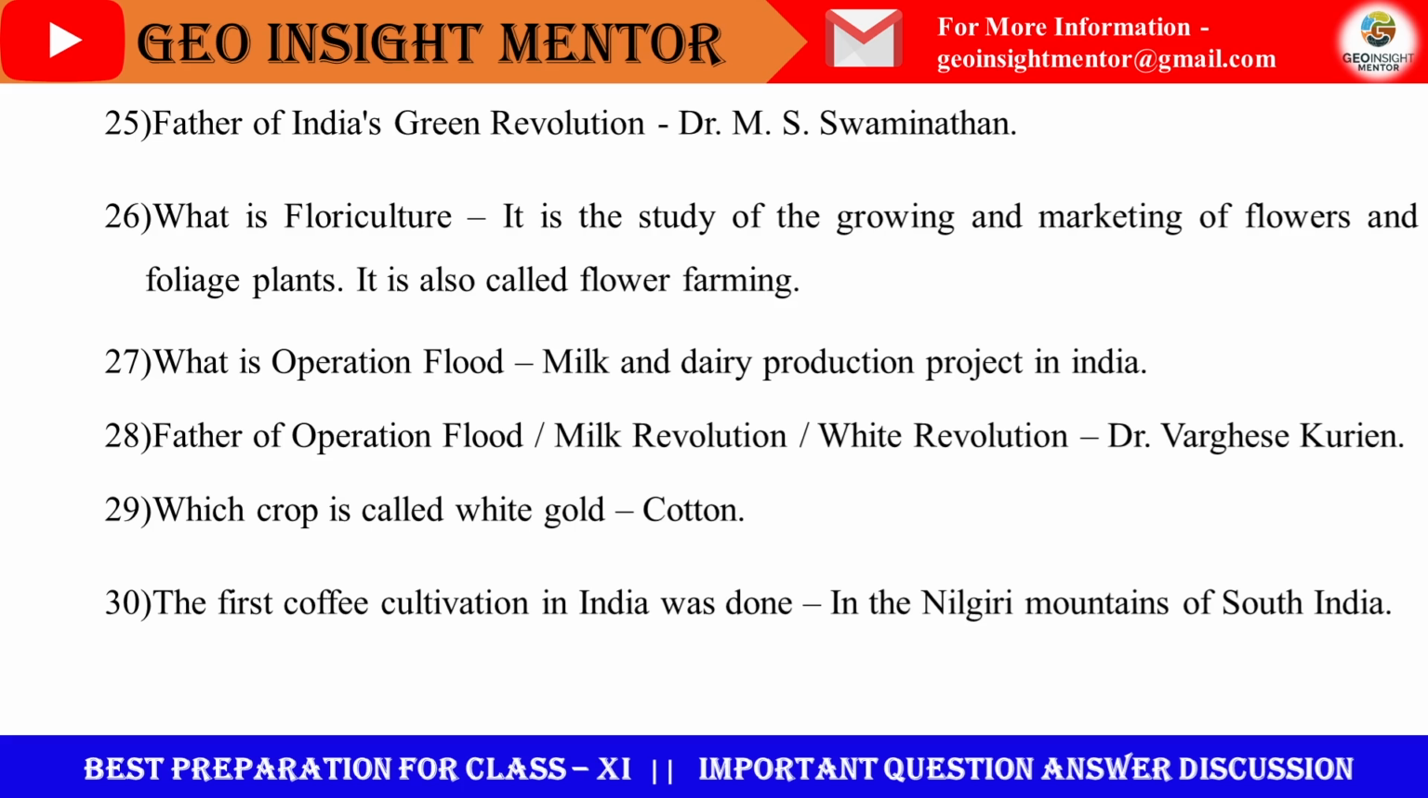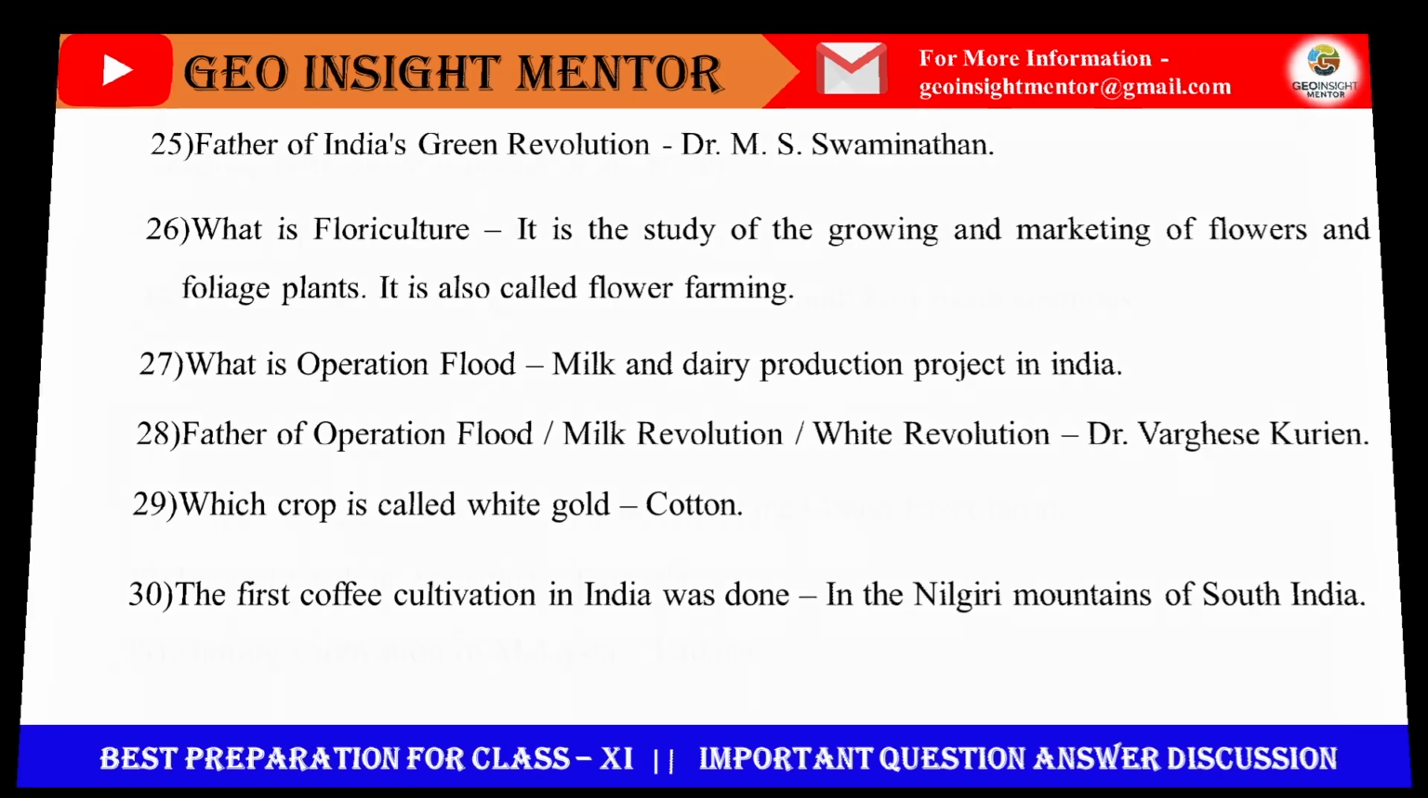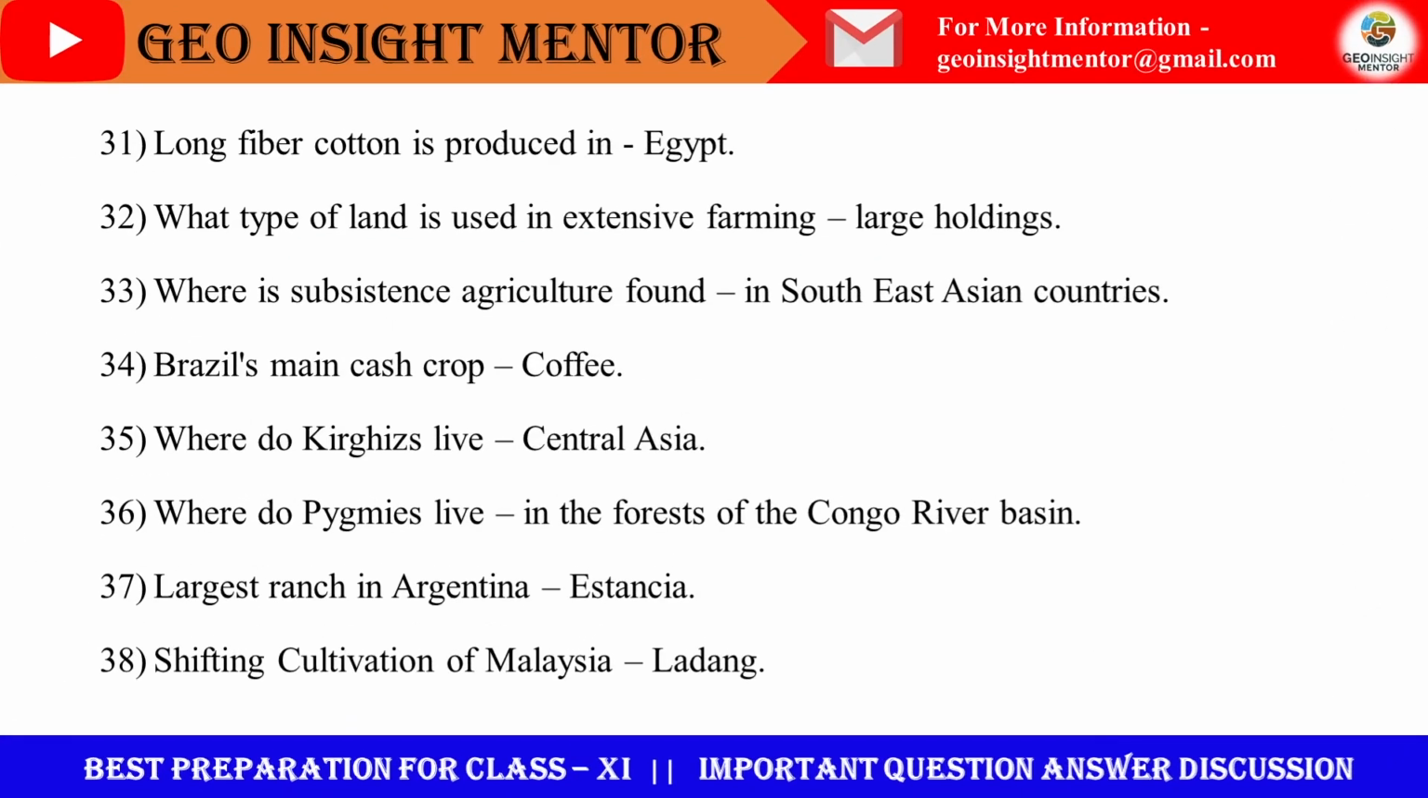Which crop is called white gold? Cotton. Cotton is called white gold. Next question. The first coffee cultivation in India was done in the Nilgiri mountain of South India. Next question. Long fiber cotton is produced in Egypt. It is famous in Egypt.